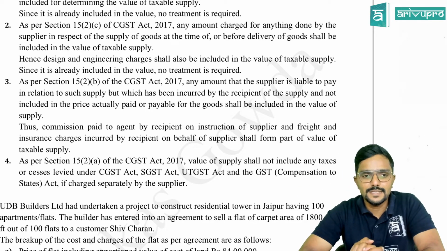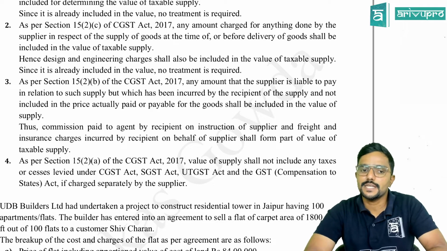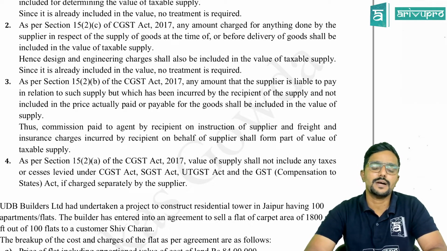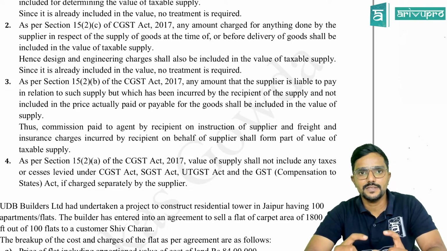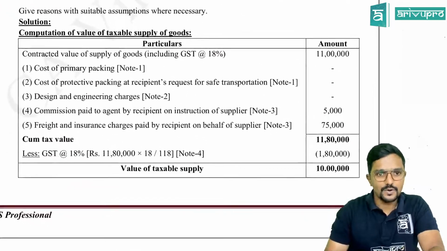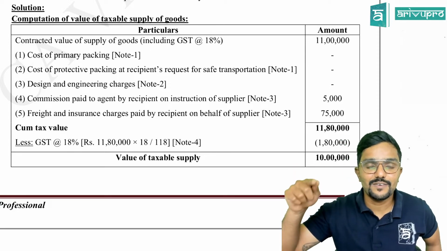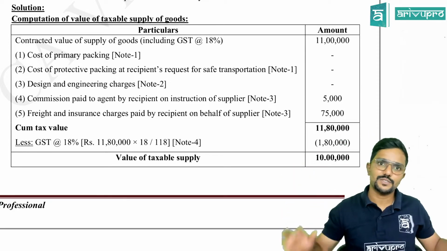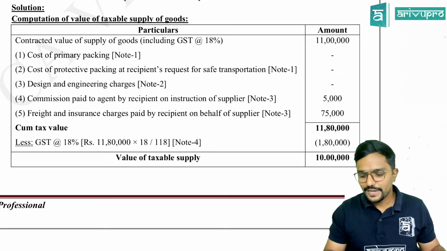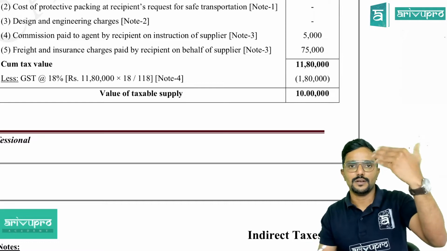Okay. Thus, commission paid to an agent by the recipient on the instruction of the supplier and freight and insurance charges incurred by the recipient on behalf of the supplier shall form part of value of supply. See, in this point, I have clubbed both the items. So you will get total 11,80,000 and they have clearly given whatever they have charged is inclusive of taxes. So tax is already charged. So what should I assume? 11,80,000 also is inclusive of tax here. Okay, that is the total amount.